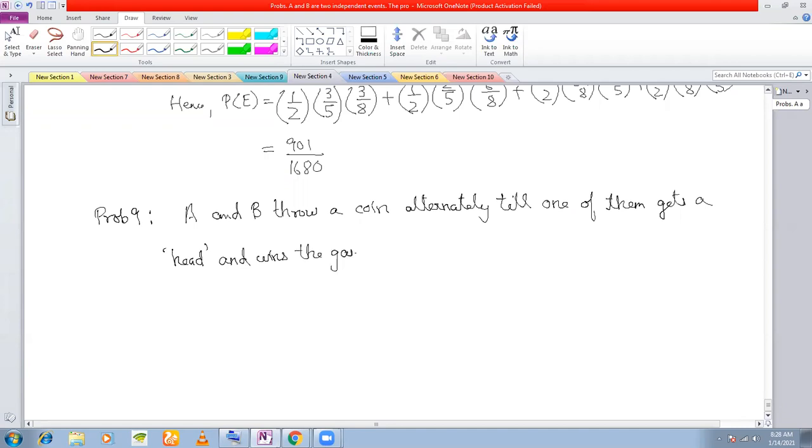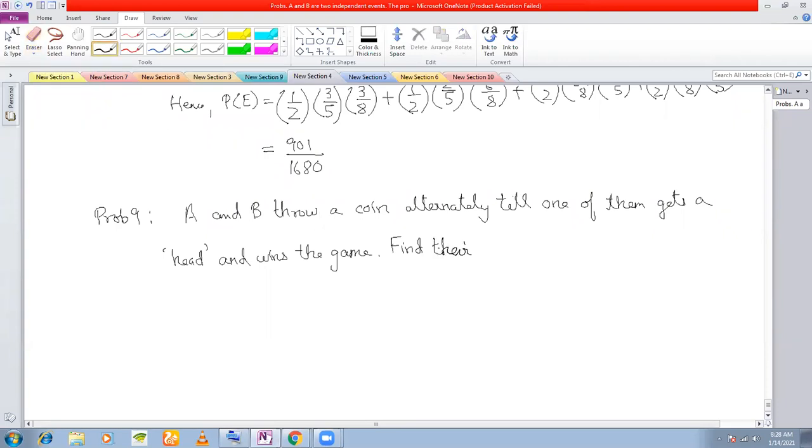You understood the game? You understood what it means? A and B throw a coin, and one of them will get the head, and whoever gets the head will win the game.